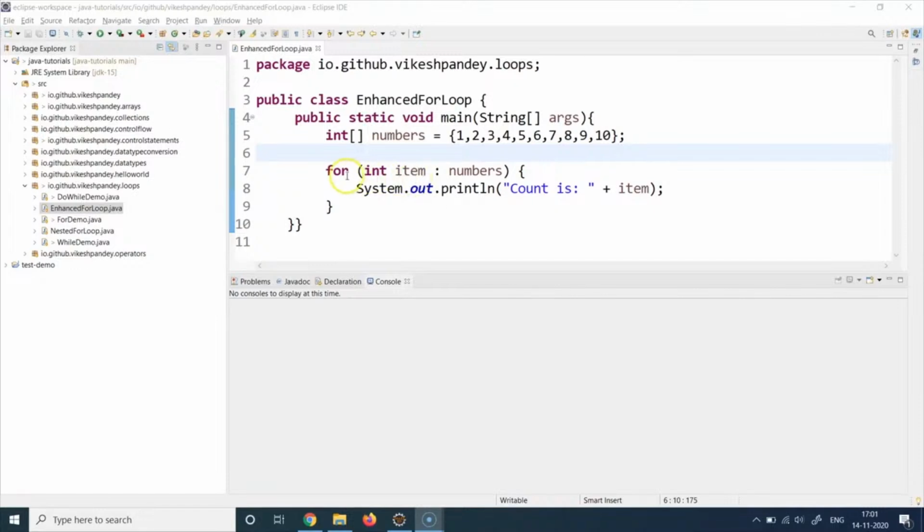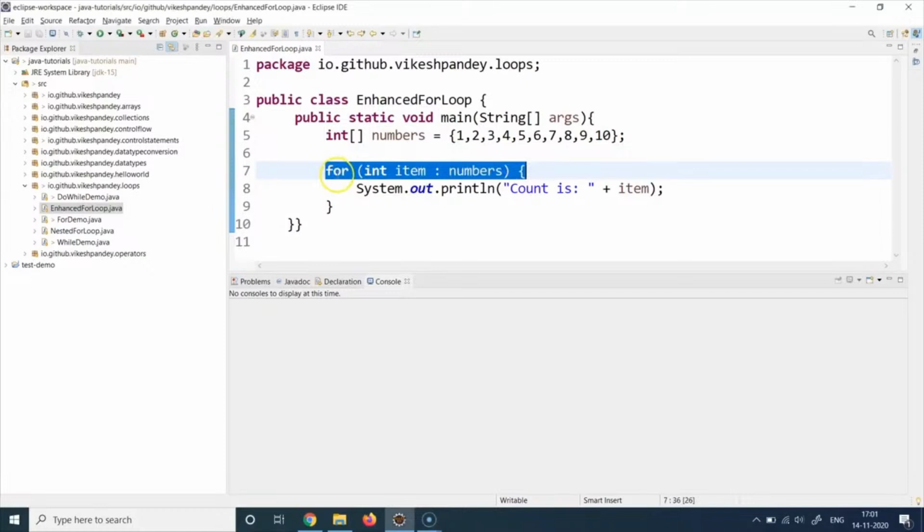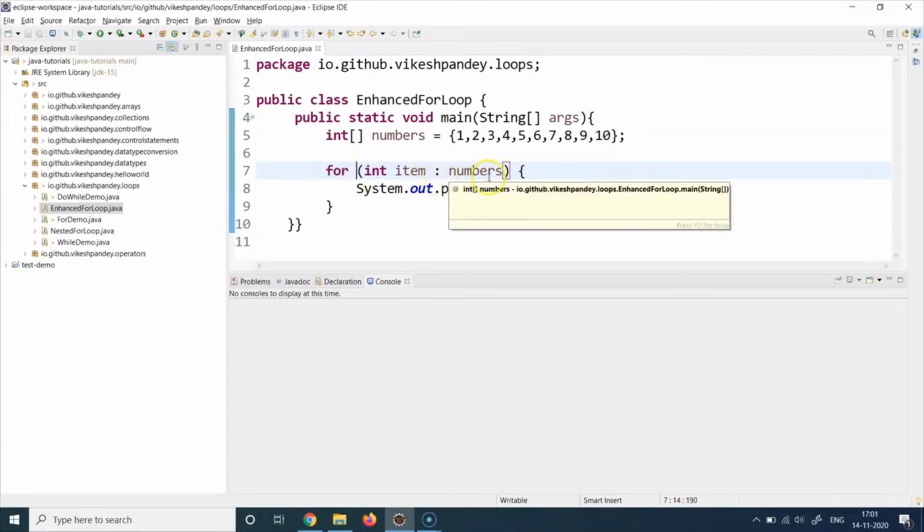And the syntax is simply like this. You again start with for, put the standard brackets, and then let's start from the rightmost, because then I will be able to explain it better. You specify the collection on the rightmost side of the bracket. The collection can be an array, it can be a list, it can be a map. So whatever different kinds of collections are available in Java, and we are going to cover collections in detail.